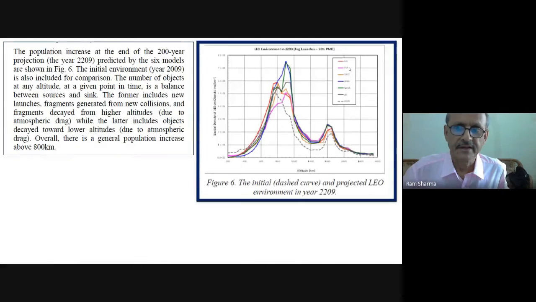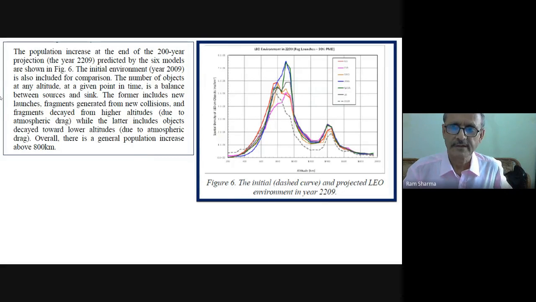The population increase at the end of the 200-year projection, the year 2209, predicted by the 6 models is shown in Figure 6. The initial environment, year 2009, is also included for comparison. The number of objects at any altitude at a given point in time is a balance between sources and sinks.